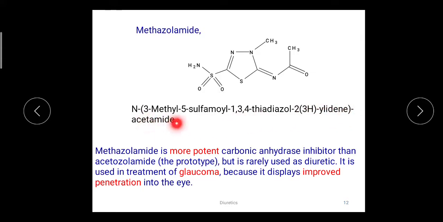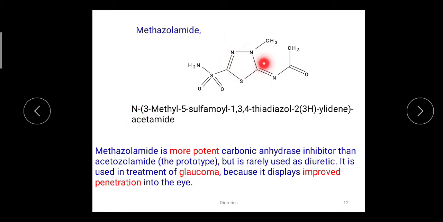Here this is the acetamide group, similar to acetazolamide, and the remaining ring is attached to the nitrogen. So here the N is written.